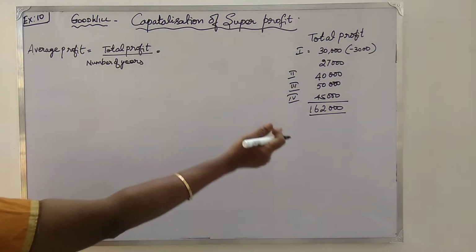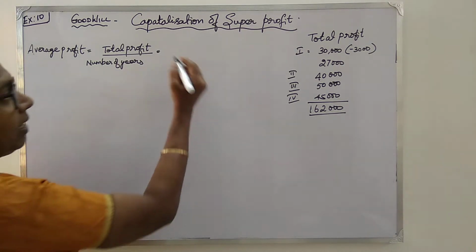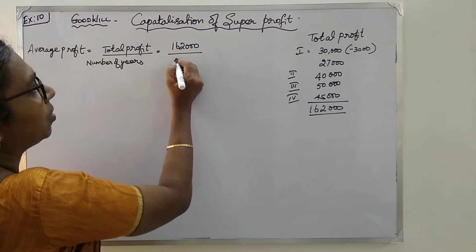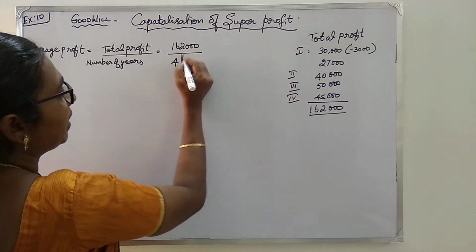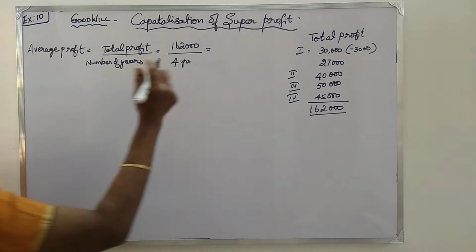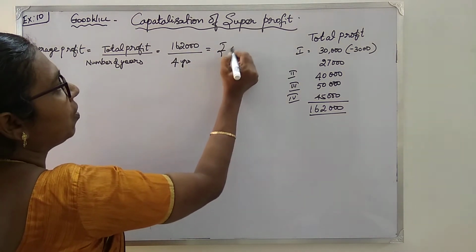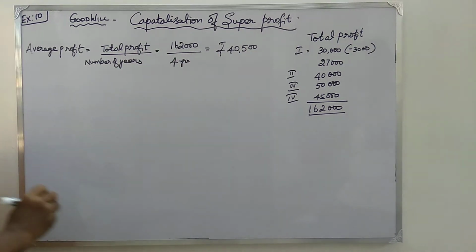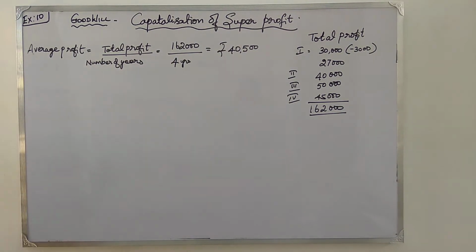So that is equal to 1,62,000 divided by 4. Here, 4 years irukadnala 4 years we are going to divide. So you get the average profit of rupees 40,500. Now we found out the average profit. Next we are going to find out what is the normal profit.